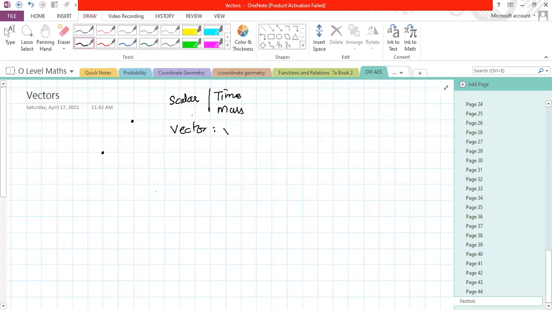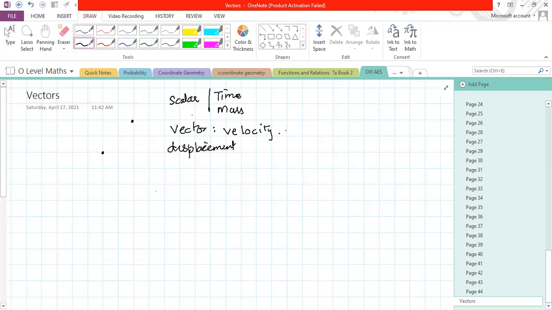For instance, you say velocity. Velocity, you already know the definition, that is the rate of change of displacement. So displacement is also one vector quantity.